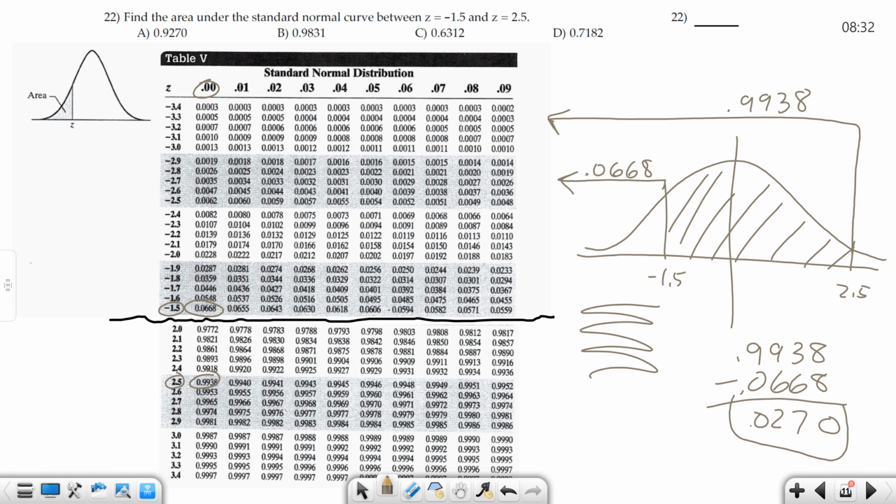Some of y'all have a calculator and can do that maybe. Is that right? Did I do that wrong? Did I borrow the wrong thing? Is that one of the choices? That's not one of the choices, is it? So that can't be right. Oh, that's not 0. That's 9. Is that right now? 0.9270. And that's A. Is A the answer? Yes. All right. Yeah, I did 9 minus 0 and got 0. That doesn't work. That's not in anybody's math. That's made up stuff. So 92.7% fall between 2.5 above and 1.5 standard deviations below.